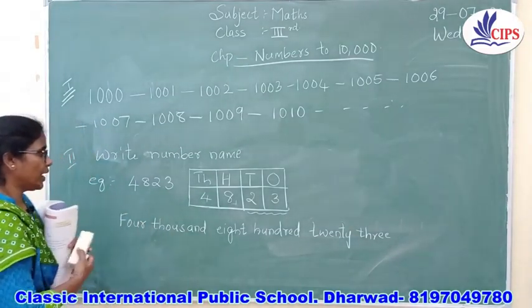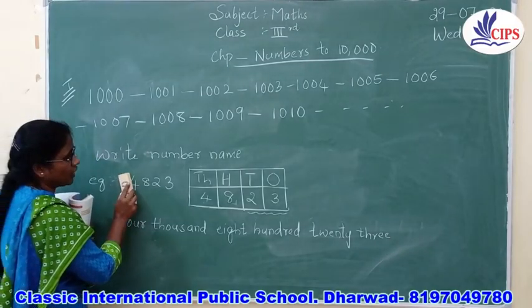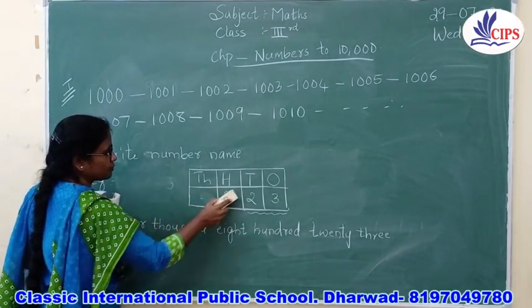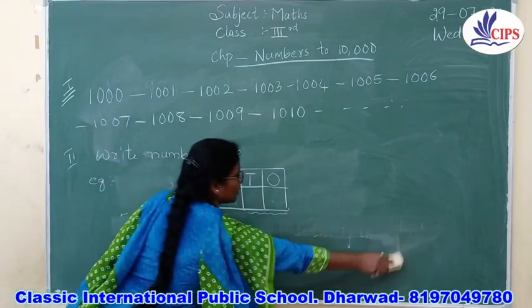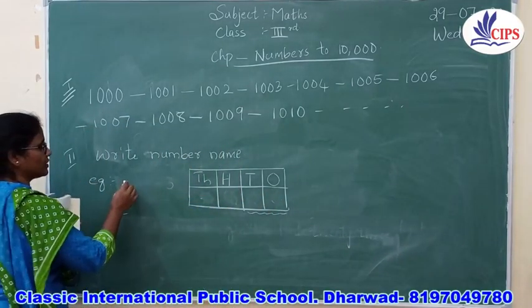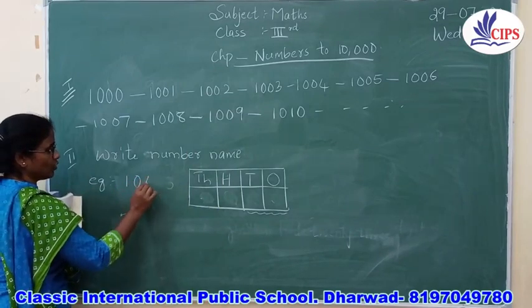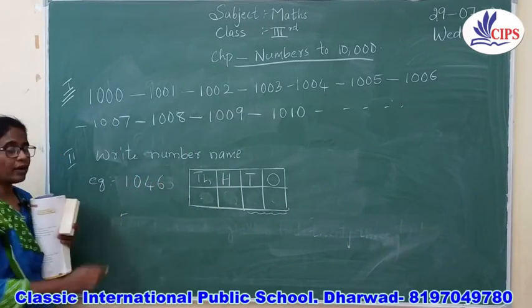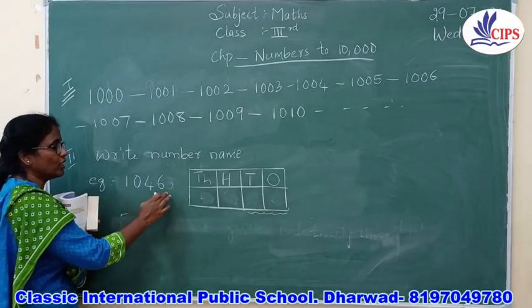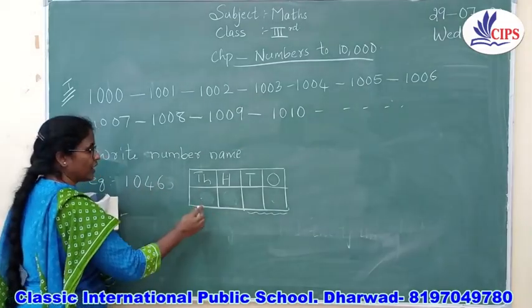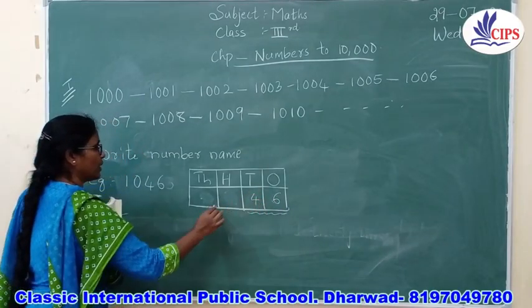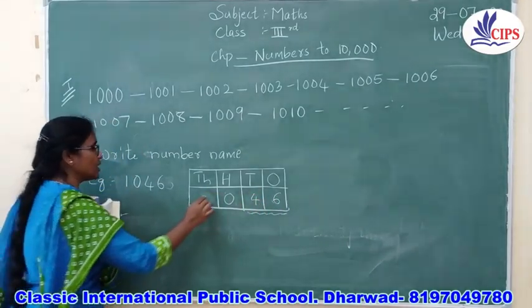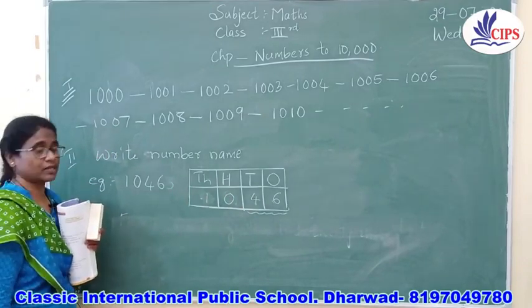For example, let me take another number, children. Let me take 1046. Let me put it in the place value. That is 6 in the ones place, 4 in the tens place, 0 in the hundreds place, and 1 in the thousands place. Okay, children.